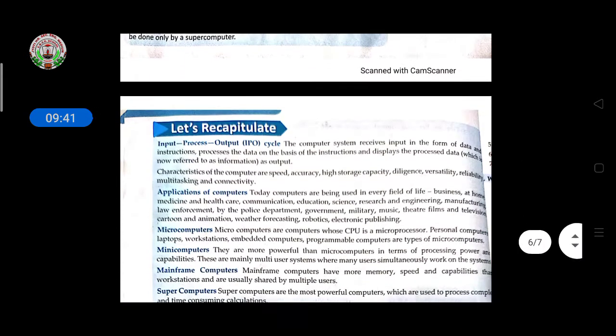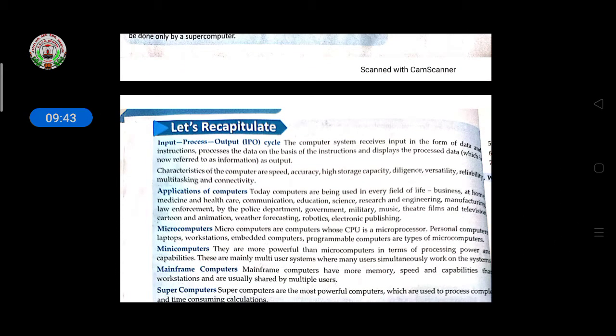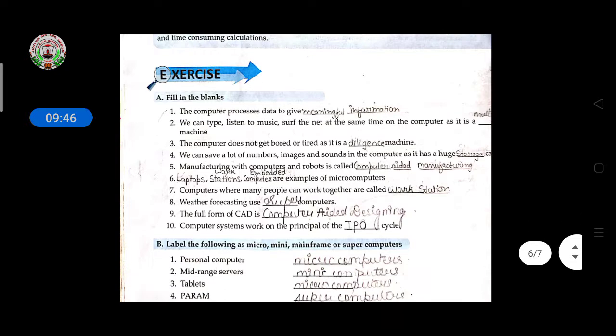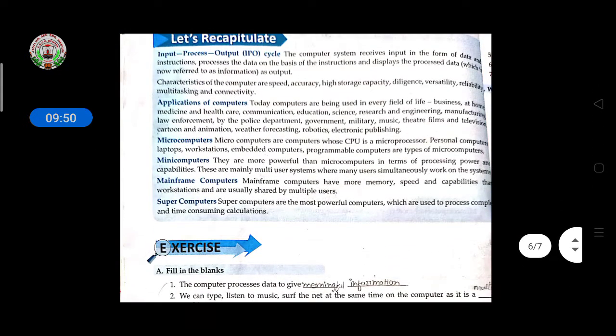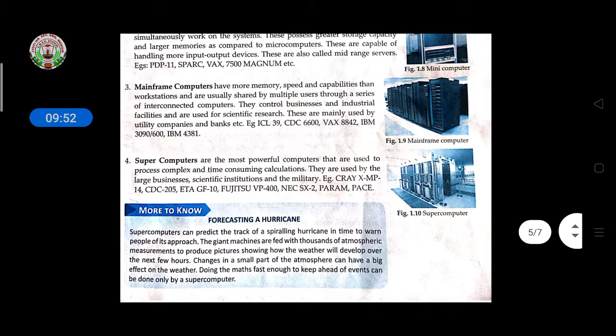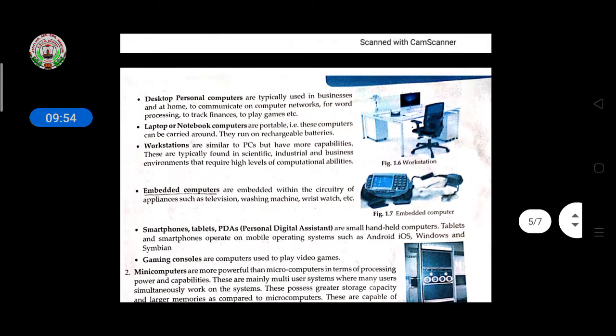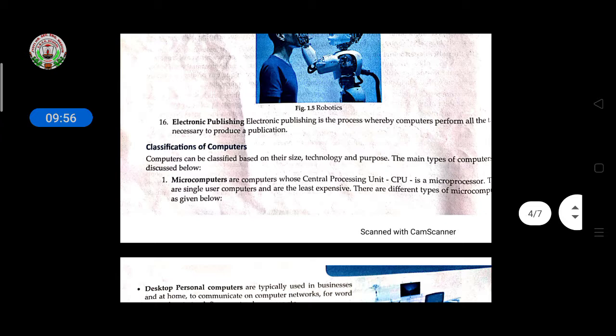So in this class, let's recapitulate. Also you have to learn, and in the next class we will discuss the exercise, and after that I will give you the notes. Before this you have to go through all the topics of this chapter, and if you have any doubt, then ask me. Thank you.